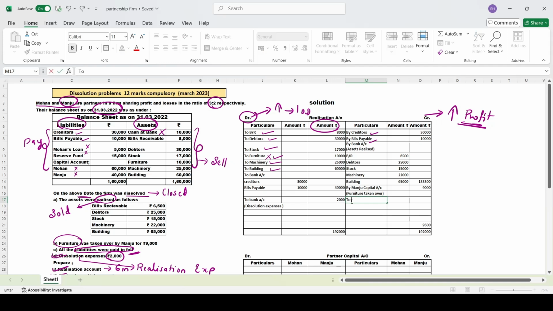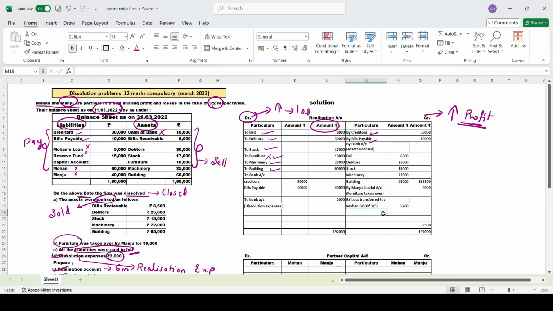So we'll write "By loss transferred to", put a colon and write down one by one. Who is the first partner? First partner is Mohan. In the bracket we'll mention 9,500 into 3 by 5. What is its ratio? 3 by 5, in the sense 3 plus 2 is 5. So 9,500 into 3 by 5 comes to 5,700.